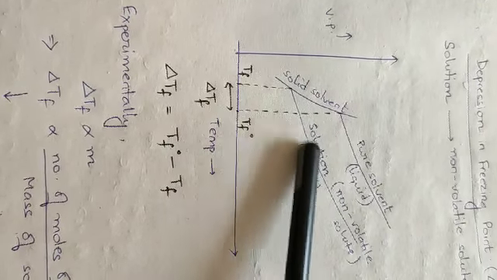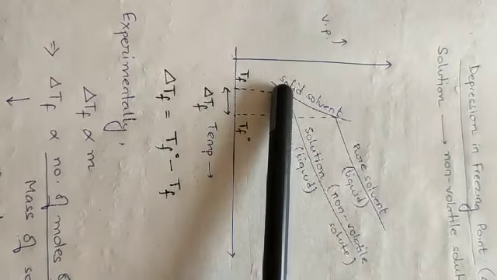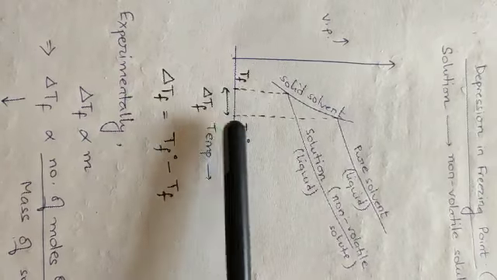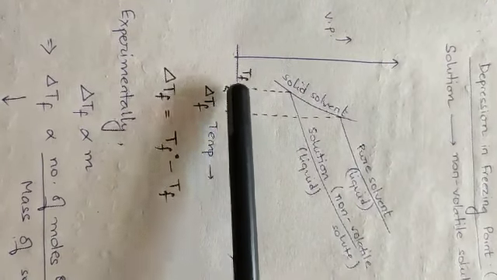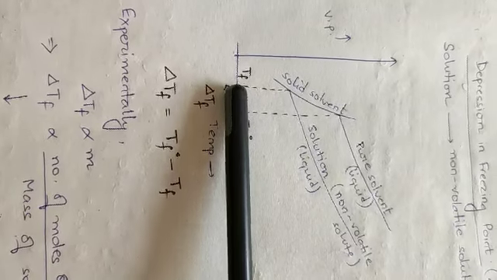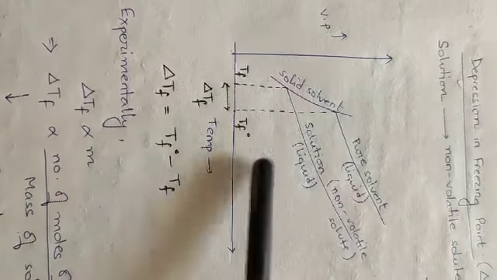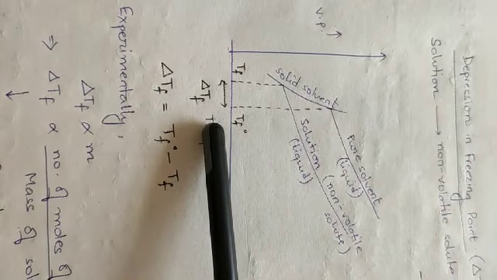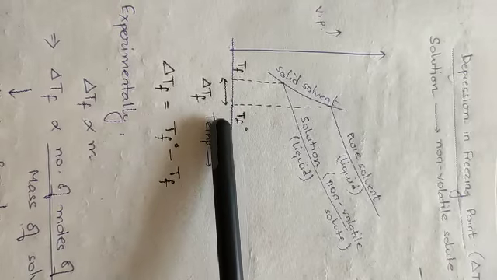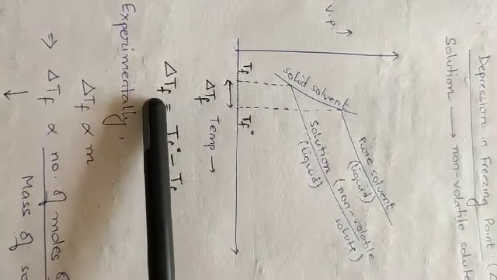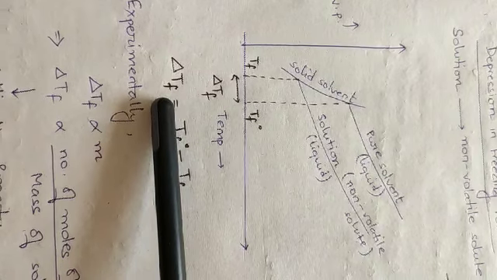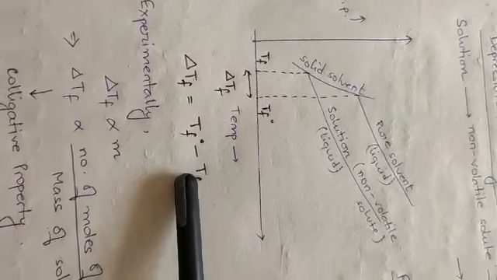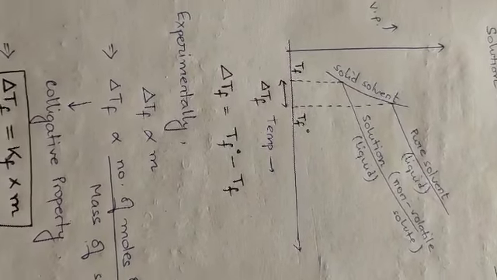Now graphically or experimentally, when we draw this curve, we always see that the freezing point of the pure solvent is much higher than that of the solution, which is just the reverse of the boiling point elevation. Over there, TB naught was much less than TB, but here TF naught is greater than TF. Therefore, delta TF, or the extent of depression in freezing point, is equal to TF naught minus TF, which is the first formula from the chapter.